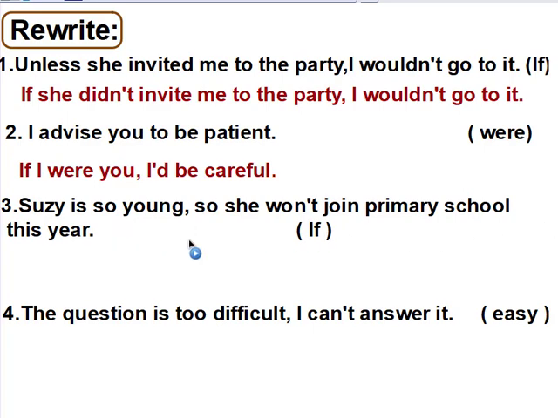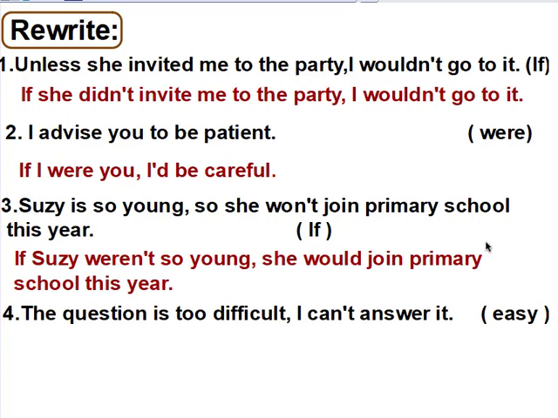Number 3, Susie is so young, so she won't join primary school this year. If Susie weren't so young, she wouldn't join primary school this year. Number 4, the question is too difficult. I can't answer it. So use easy.